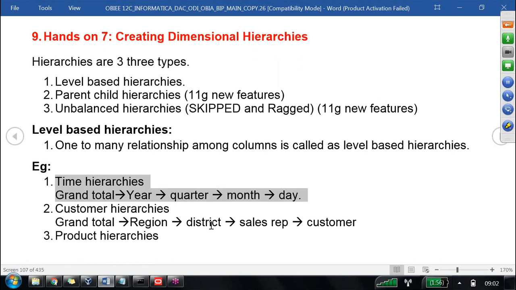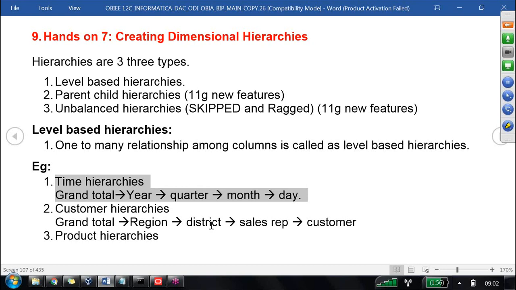Tomorrow, let us say I clicked on the year. Where do you want to go? If I click on the year, where do you want to go, half year or quarter? That will be decided by the business user. The business user is going to give this requirement. If I click on 2000, then I want to see the 2000 corresponding quarters.